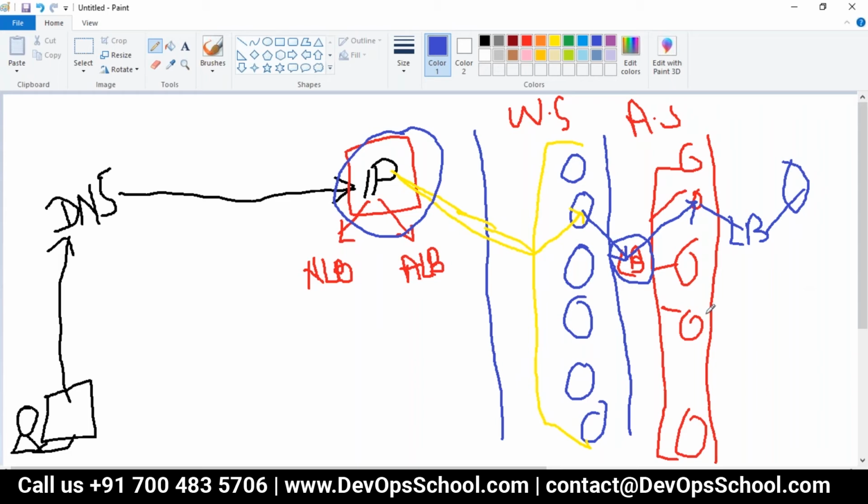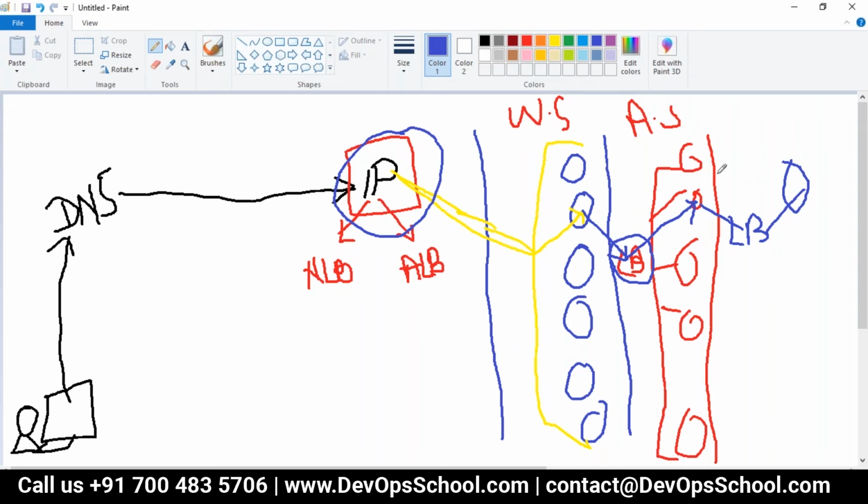So this is a typical architecture. I'm not saying all projects are based on the same architecture. It's something generic which we want to discuss. This is something which happens. Are you understanding it now, guys?